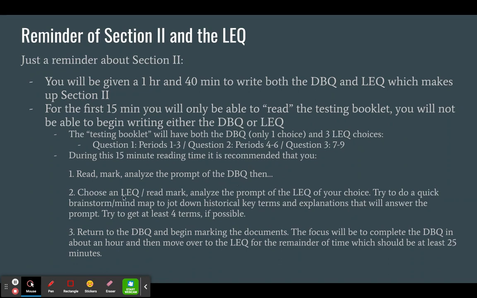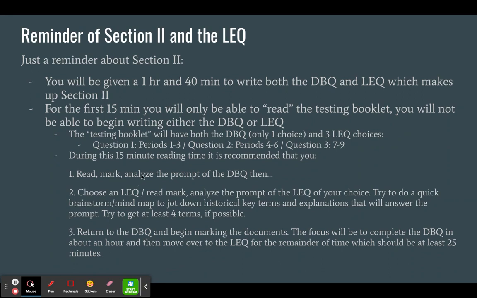Then, when you choose an LEQ and you have a couple of ideas and know exactly what question you're going to be talking about, while you're reading the DBQ, hopefully a couple more ideas happen for the LEQ. So the idea is preparing your brain both for the DBQ and LEQ to engage in some historical key terms and have some items. So that's the idea.